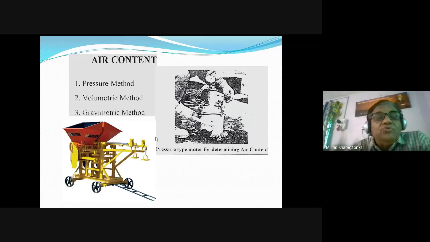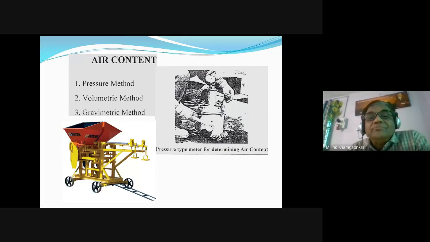As only to know the methods, sometimes we have to find the air content in the concrete. Because while concreting there are so many methods, so many processes involved. That is the batching, then mixing, then transporting, then placing. During all these processes, some air in the atmosphere gets mixed into the concrete, and I have told you earlier that this air needs to be removed from the concrete.